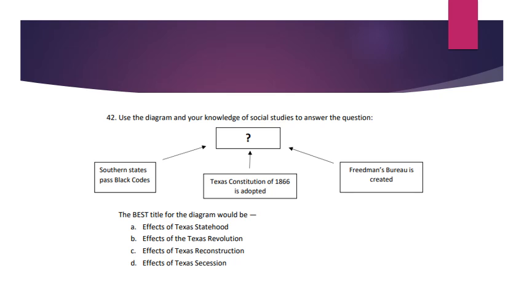Number 42. Use the diagram and your knowledge of social studies to answer the question. So we have a graphic that has Southern states pass black codes, Texas Constitution of 1866 is adopted, and the Freedmen's Bureau is created, all pointing to what? The best title for the diagram would be A. Effects of Texas Statehood, B. Effects of the Texas Revolution, C. Effects of Texas Reconstruction, D. Effects of Texas Secession.